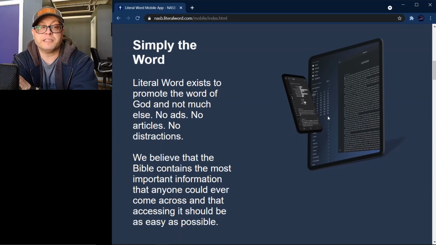It is really designed to be focused on the Bible, the biblical text, and not adding anything else. It says no ads, no articles, no distractions. We believe that the Bible contains the most important information that anyone could ever come across, and that accessing it should be as easy as possible.